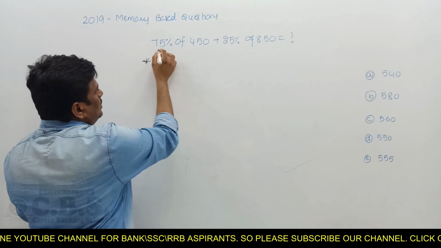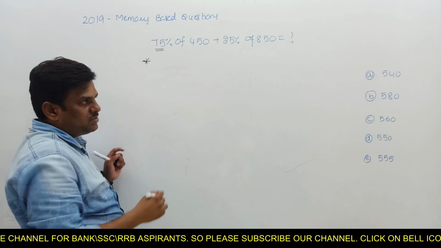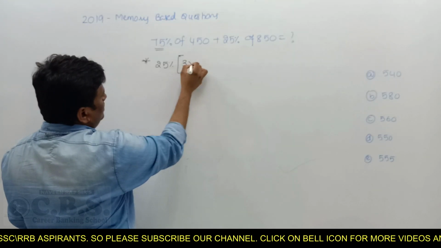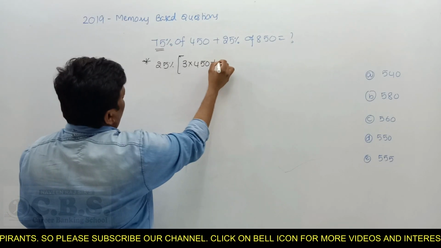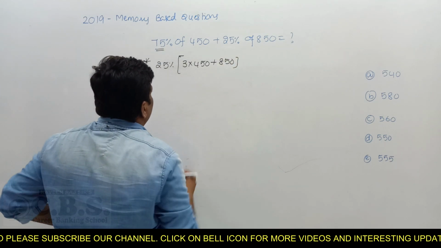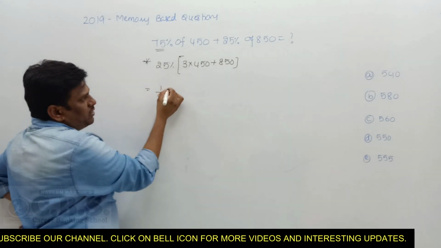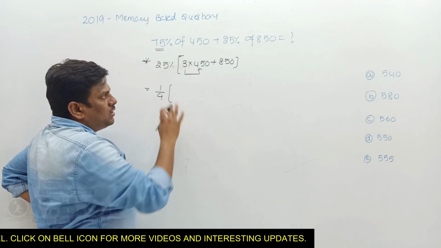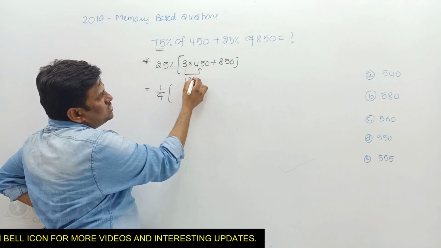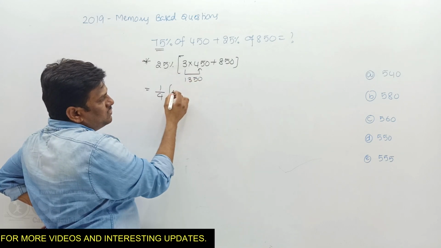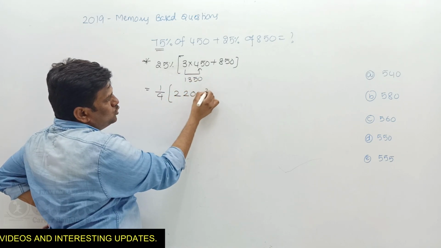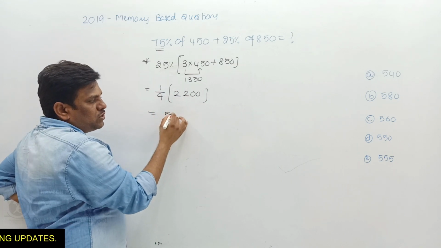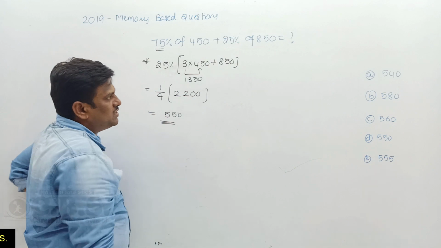Now what I do is, 75 is definitely a multiple of 25%. So I just take 25% common. What is left here? 3 into 450. Here, 850 is left. Now 25% gives you how much? 1 by 4. 3 into 400 is 1200, and 3 into 50 is 150. So 1200 plus 150 gives 1350. 1350 plus 850 gives you how much? 2200. 1/4 of 2000 is 500 and 1/4 of 200 is 50. So what's your answer? 550 is the right answer.